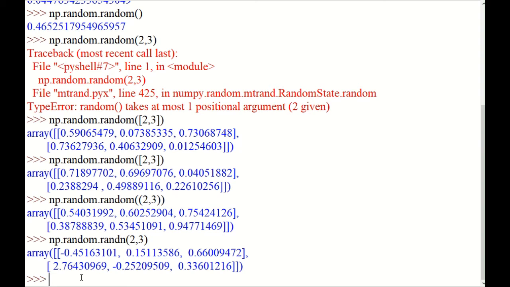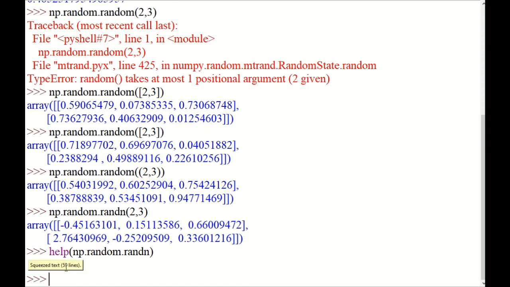As I already explained in one video, if you wish to get more details about a particular function, you just do this. After importing numpy, you type help, then np.random.random. This one we use now.